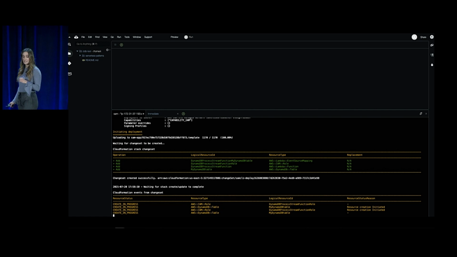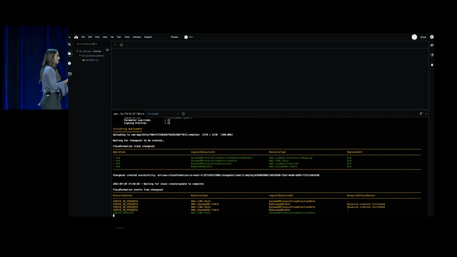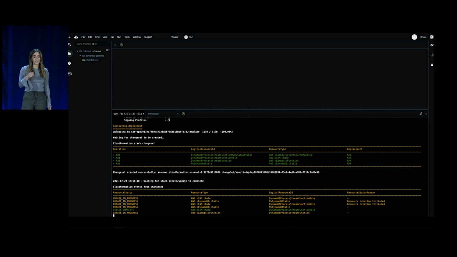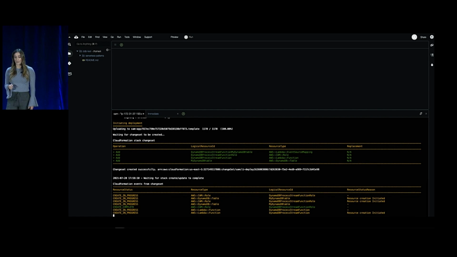So in my template, I set DynamoDB as the event source for the Lambda function. And then upon deployment, SAM says, hey, you need this role in order to give DynamoDB access to the Lambda service. So I'm going to go ahead and add that for you.